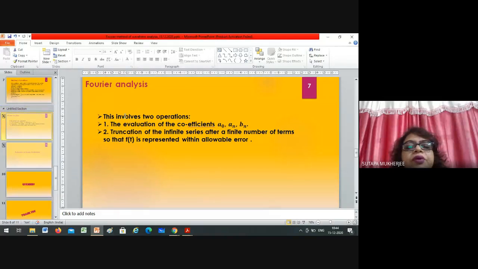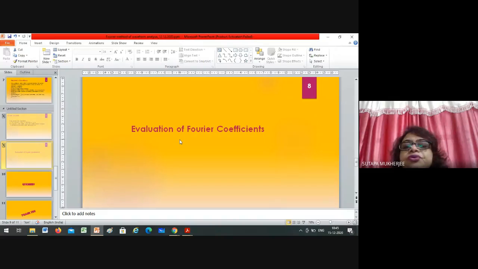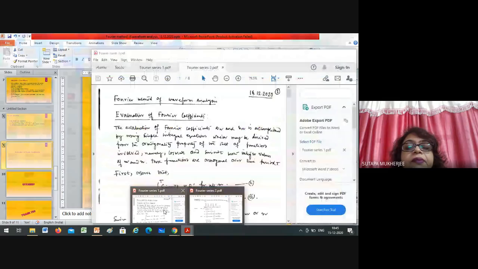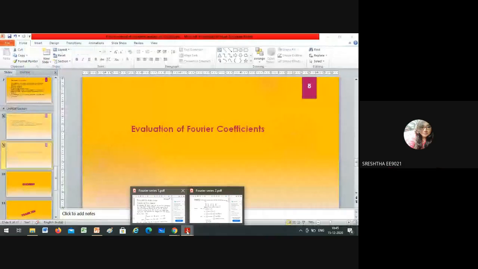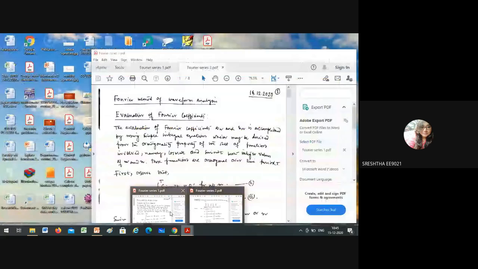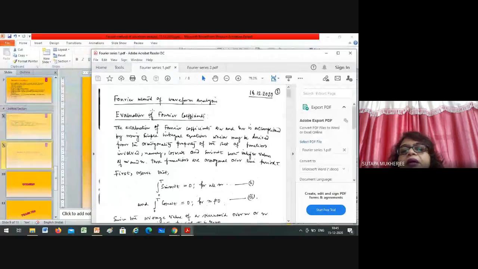I don't know why. Okay, this involves two operations: the evaluation of the coefficients a0, an, bn, and the truncation of the infinite series after a finite number of terms, so that f(t) is represented within allowable error. Now come to how to evaluate Fourier coefficients. What are the coefficients? A0, an, bn. Okay, so the Fourier method of waveform analysis.